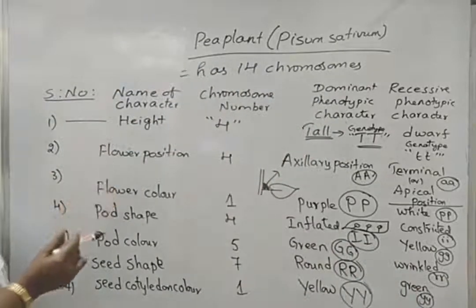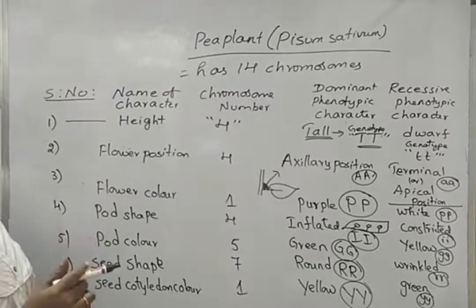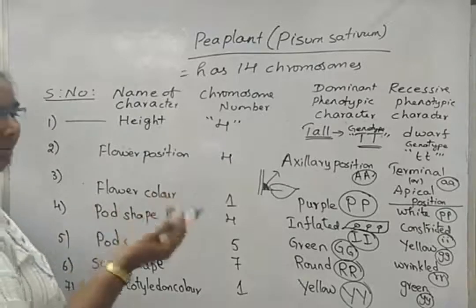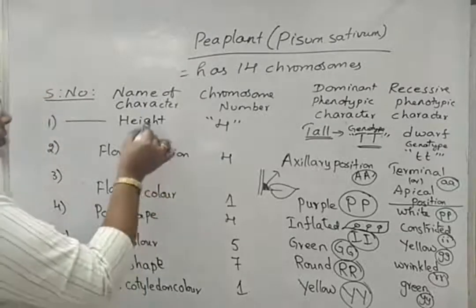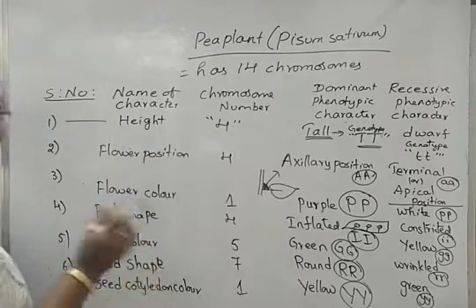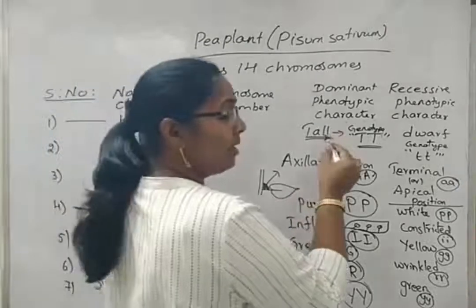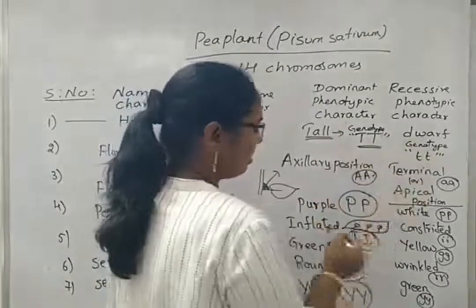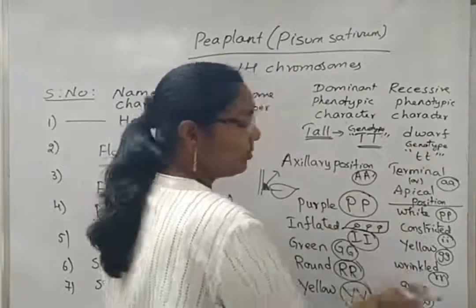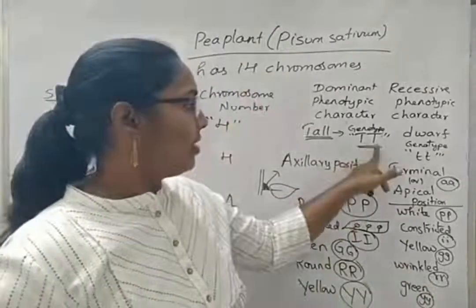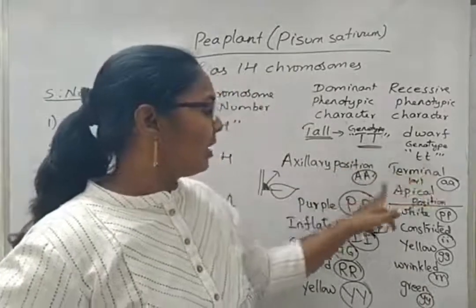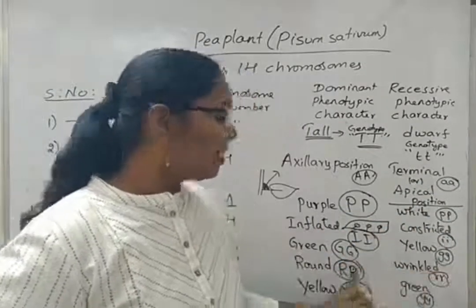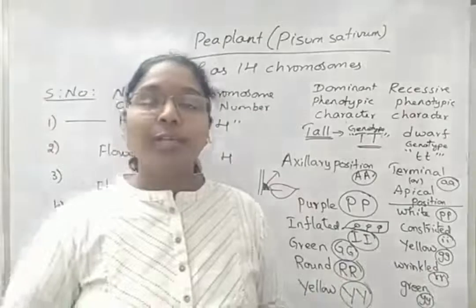Because of that we say characters are 7, and the contrasting characters or different alleles responsible for the 7 characters are 14. Even variations are considered as 14. So characters 1, 2, 3, 4, 5, 6, 7, and contrasting characters 1 to 14. Here one type of gene, 2, third type of gene, 4th one, fifth type of gene, 6th one, 7th, 8th, 9th, 10th. Means the genotypic arrangements are also 14 in number.